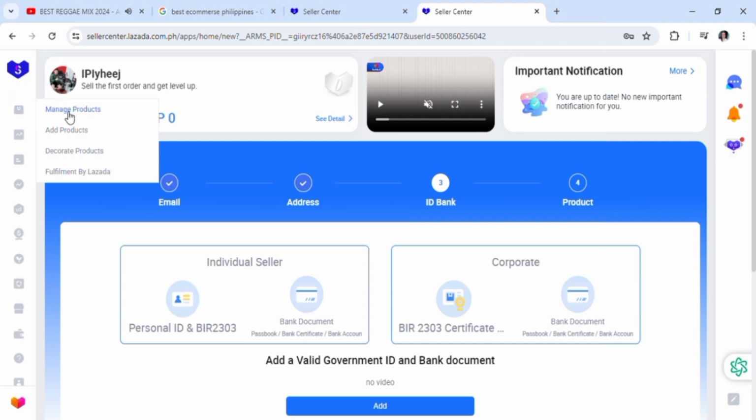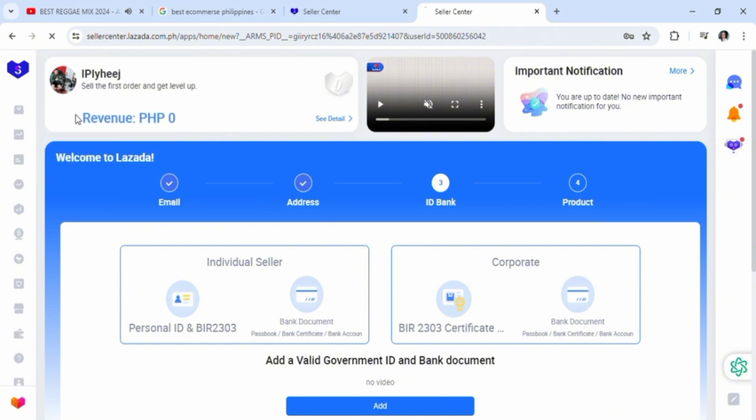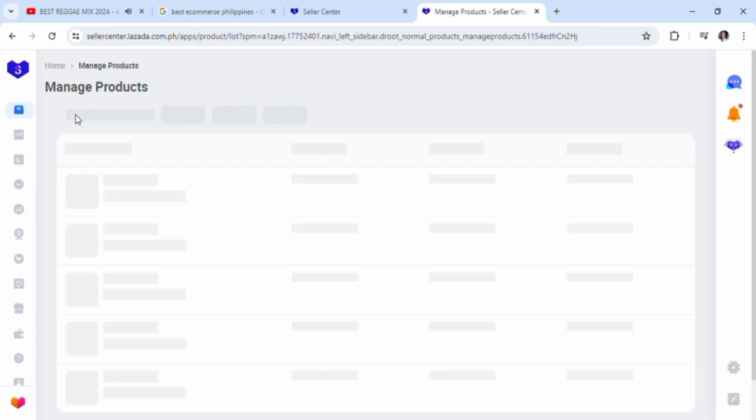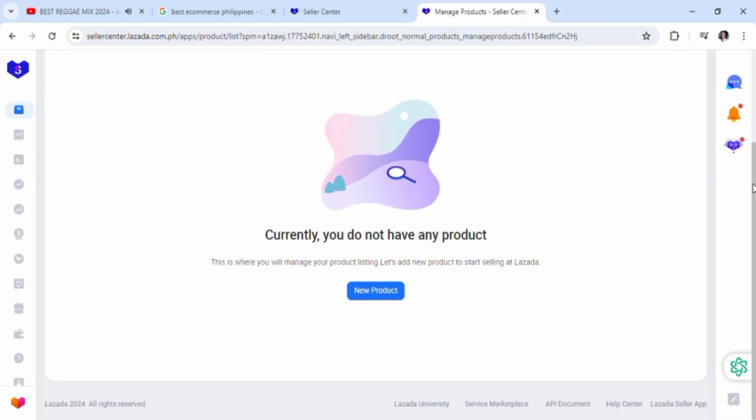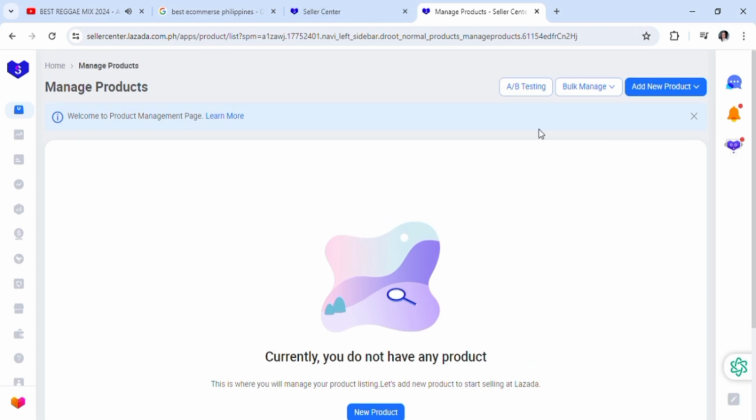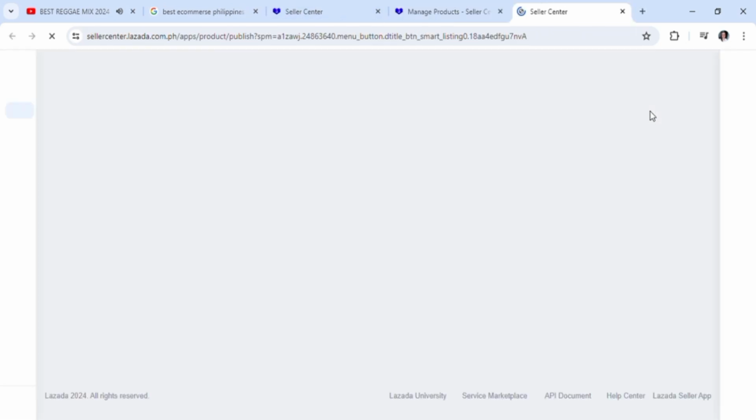Just go to manage products and add products if you want to add something as we go along. Let's add some products here in manage products. Currently I don't have any products, so I need to add a new product. Click on new product here, or just click the one on top that says add products.